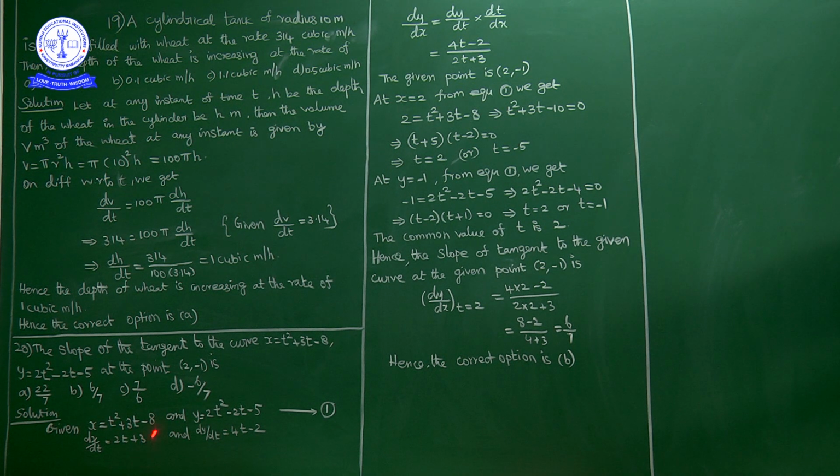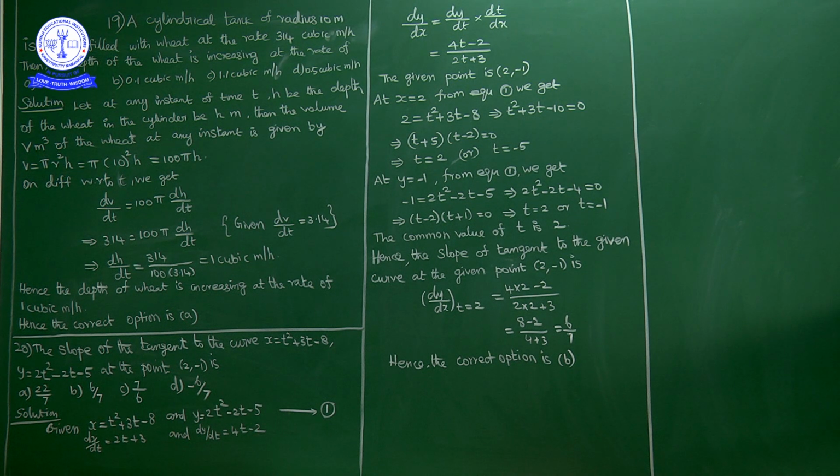dx by dt is how much? 2t plus 3. Y is equal to 2t square minus 2t minus 5. So dy by dt is equal to 2t square derivative 4t, minus 2t derivative minus 2. Okay, dy by dt is equal to 4t minus 2. So dx by dt is 2t plus 3, dy by dt is 4t minus 2.